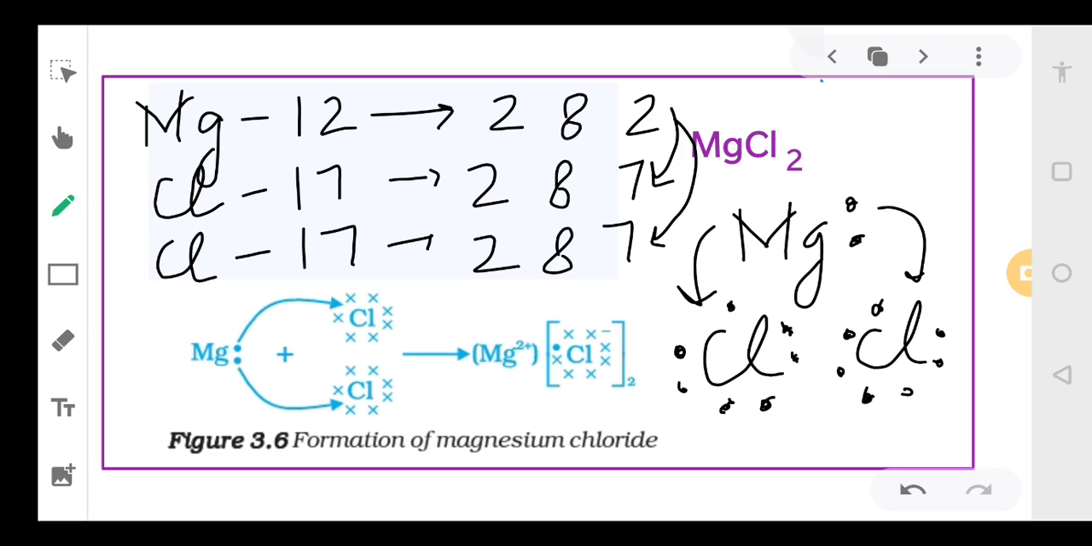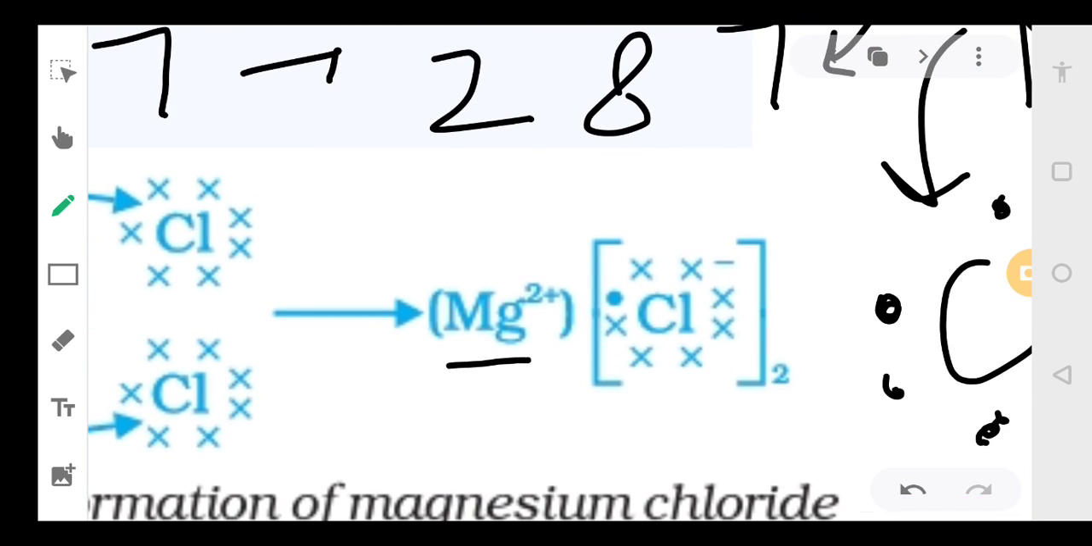Right? So who is giving the electrons? Magnesium. How many electrons is it giving? 2. So it will become Mg2+. Why is it becoming 2+? Because it is giving 2 electrons. Very good. And how many chlorine atoms are there? 2 chlorine atoms. Very nice.